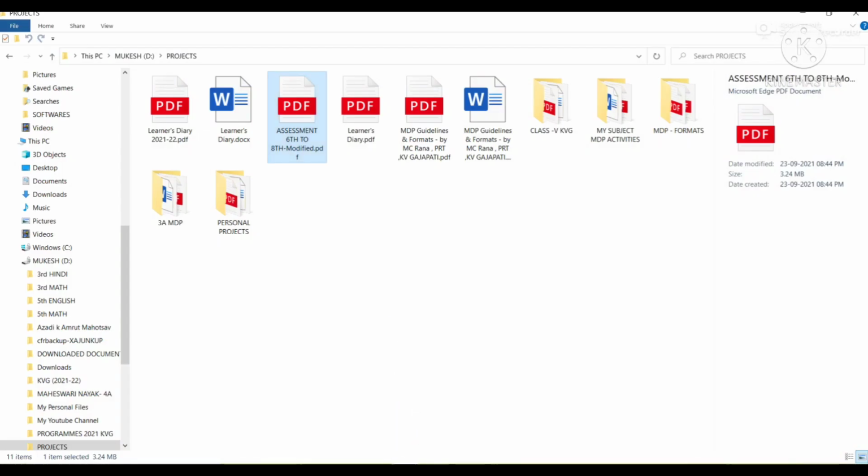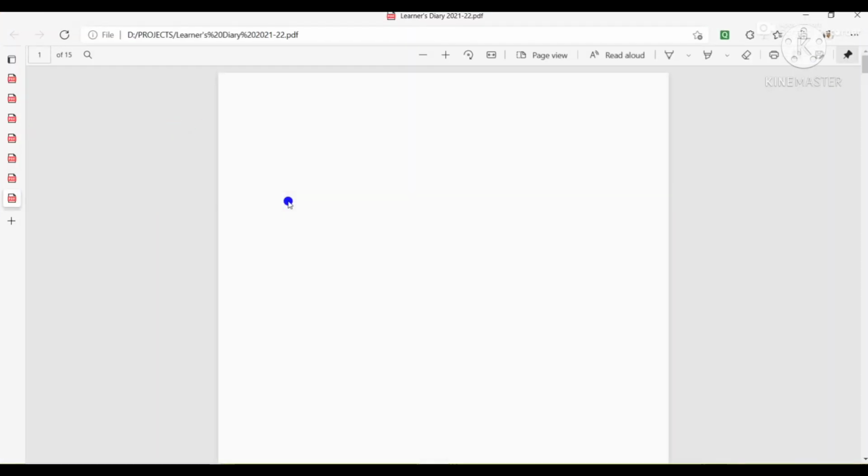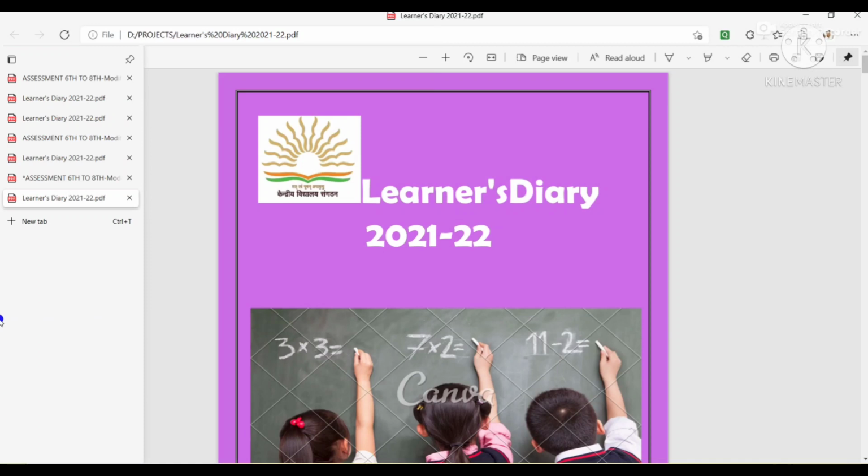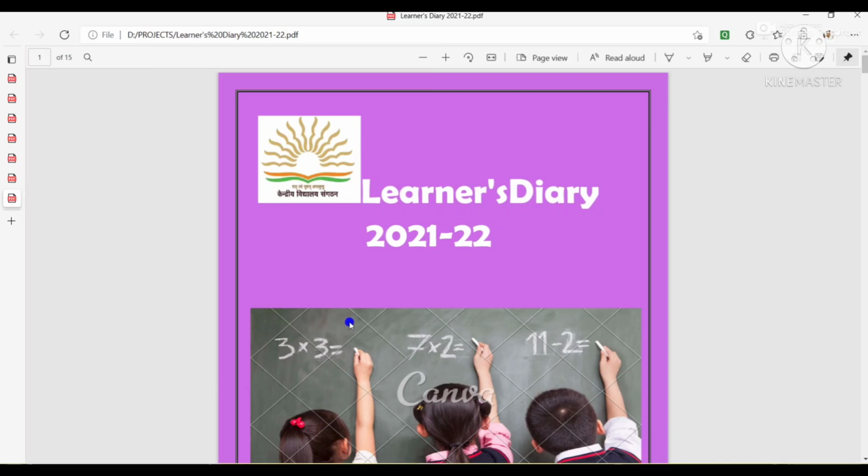So I think you might have understood what a learner's diary is and how to maintain a learner's diary. I will provide a Google Drive link. There you can download the document and you can make a notebook. The guideline has already been given that you have to maintain the diary in the form of a notebook, so you have to make a separate notebook. If your teacher asks you to make it on A4 size paper, then you can download the document format from the Google Drive link I will provide in the description of the video. Then you can edit it as per your requirement, and you can also print it and maintain the diary.